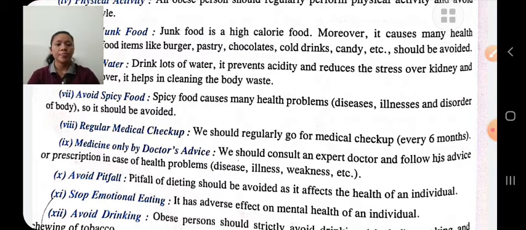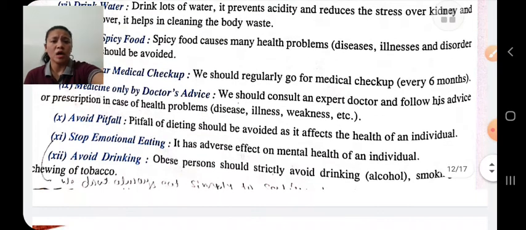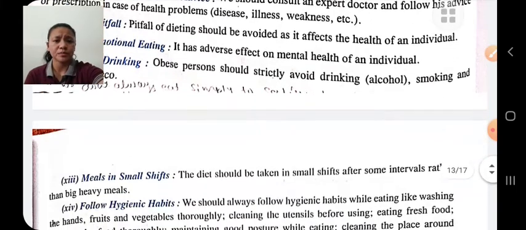Avoid the pitfalls of dieting. Don't do crash dieting, it affects health. Stop emotional eating. It has an adverse effect on mental health. Avoid drinking alcohol, smoking, chewing tobacco, etc.